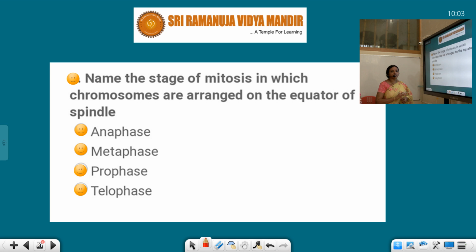The same question is asked in another form. The chromosomes are arranged on the equatorial plate with the help of spindle fibers. So again the answer is B, the metaphase stage.